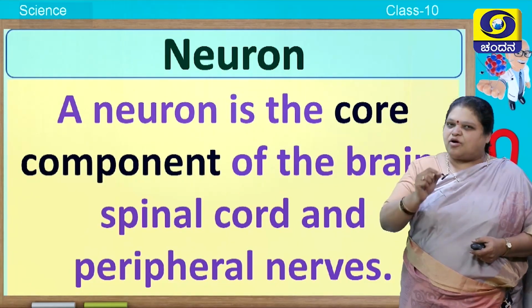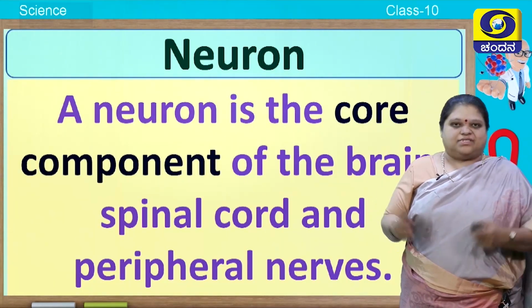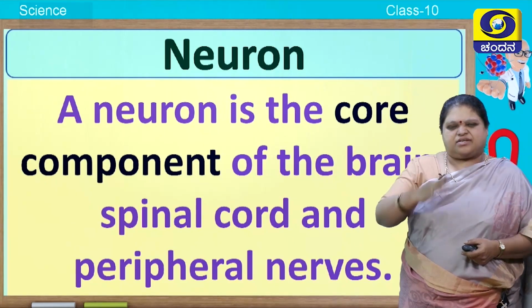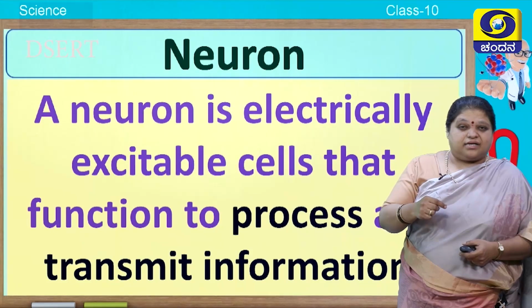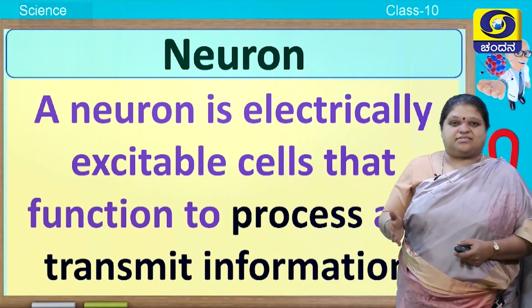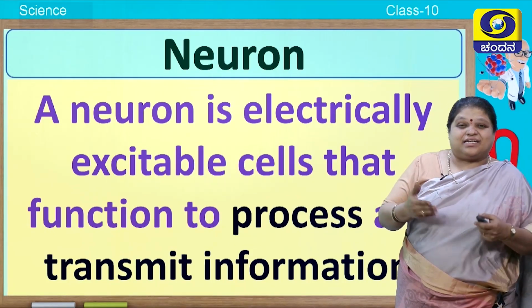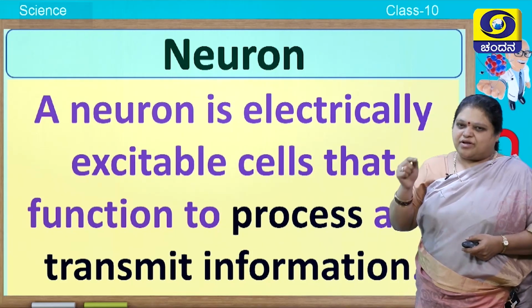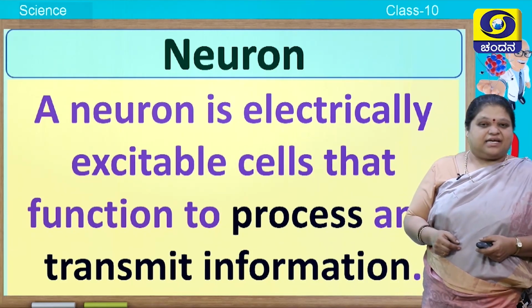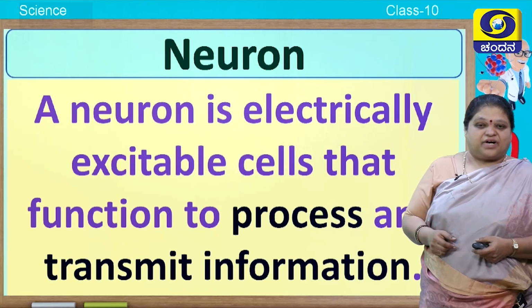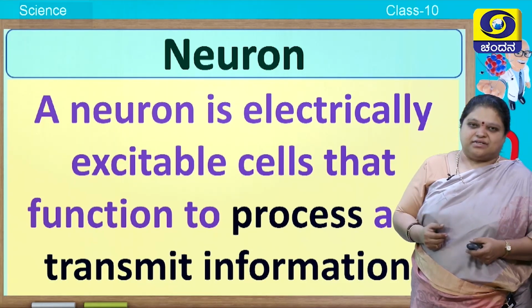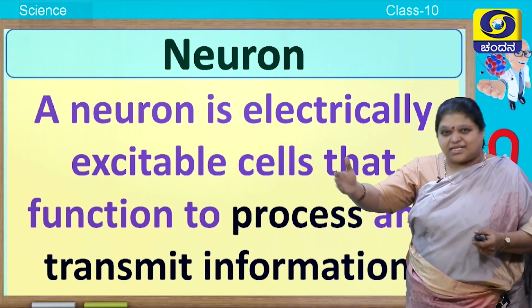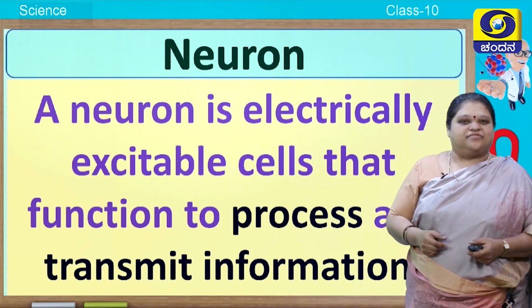So this is the core component of the nervous system. This is the basic unit of the nervous system. Not only that, it sends messages in the form of electrical impulses. So a neuron is an electrically excitable cell that functions to process and transmit information. It will process as well as send or transmit information.